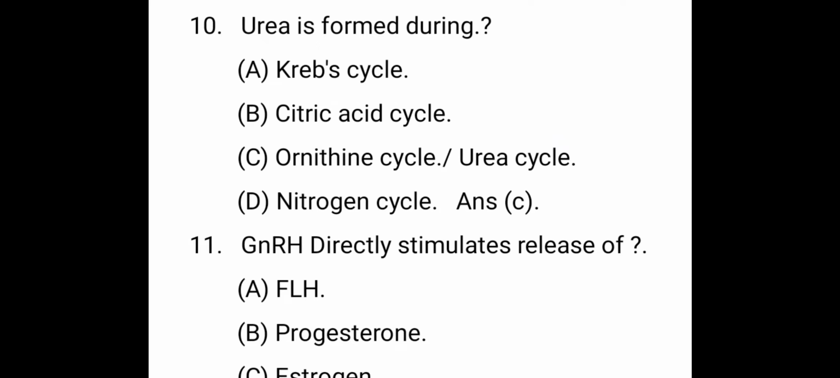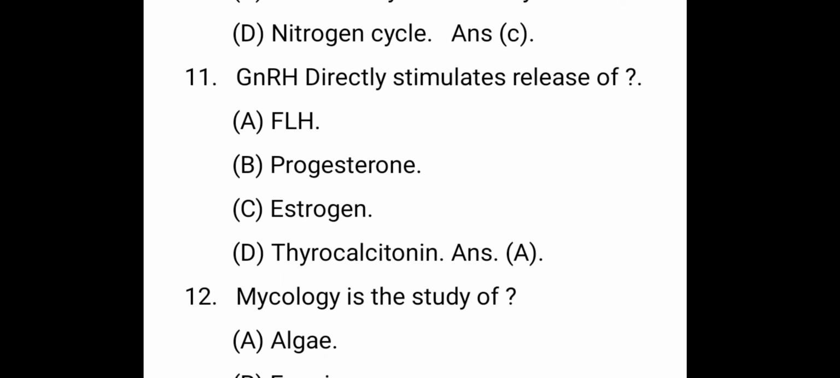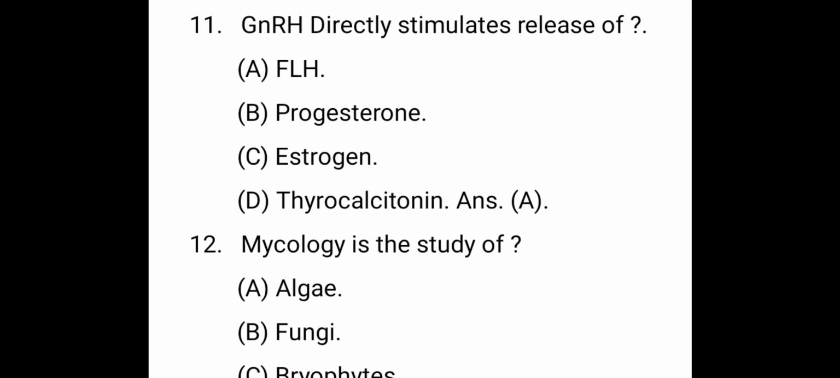The urea is formed during. The right answer is urea cycle, that is C. Ornithine cycle or urea cycle. The next question. GnRH directly stimulates release of. The right answer is A. Follicle-stimulating hormone.